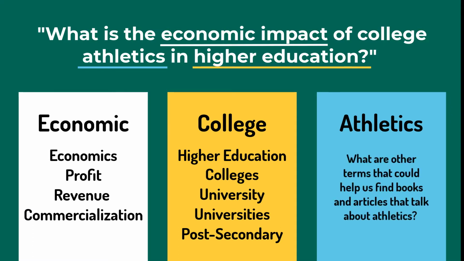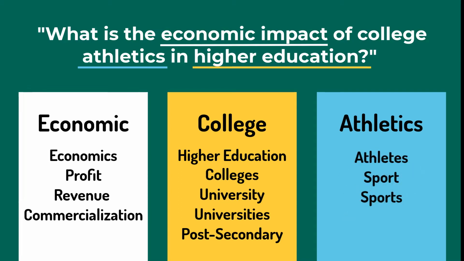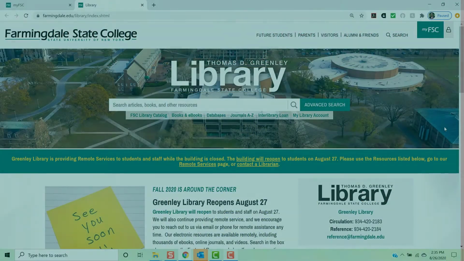Finally, in column 3, we have athletics. We could include athletes, sport, and sports too. Great. Now that we have a nice list of keywords from which to draw, we'll begin by searching for books and ebooks.